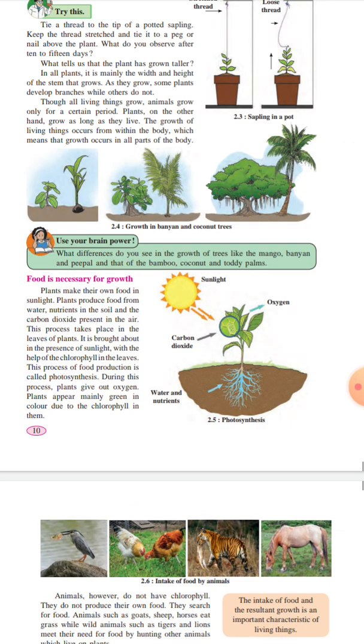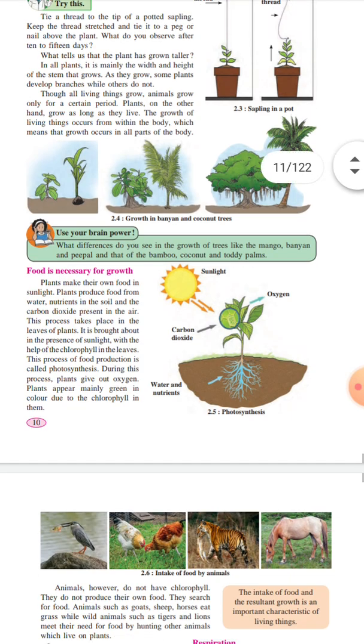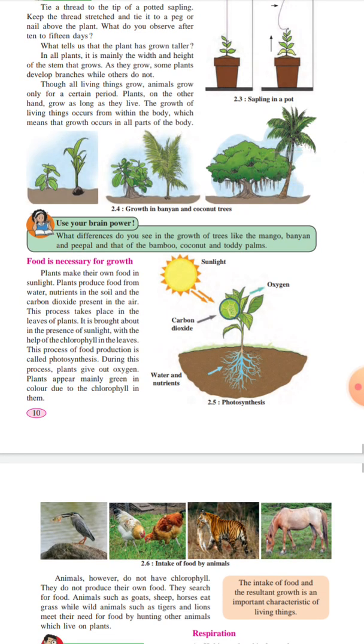We know that plants make their own food in sunlight. Plants produce food from water, nutrients in the soil, and carbon dioxide present in the air. This process takes place in the leaves of plants. It is brought about in the presence of sunlight, and with the help of chlorophyll in the leaves. This process of food production is called photosynthesis.